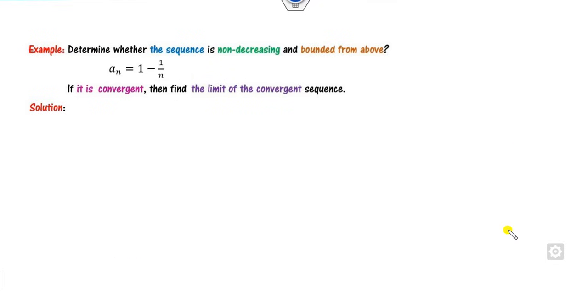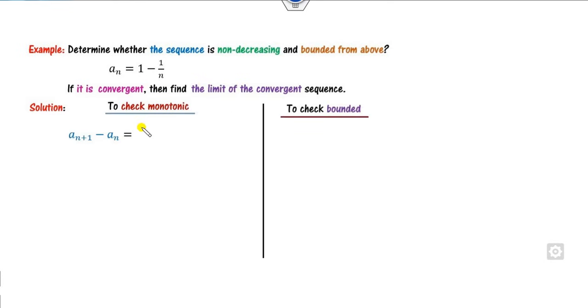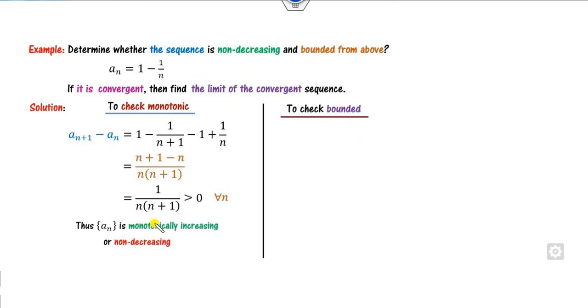Now look at this another one. You can clearly say whether it's decreasing or not. You can start with a_(n+1) minus a_n. Now if you open this bracket, you will get this simplified expression. Now clearly n is a positive natural number, so this is greater than 0, hence it is non-decreasing. How can you prove it's bounded? You can start from here. The target is to find this number. Since this number is always positive, this is less than 1. Hence it is bounded above.